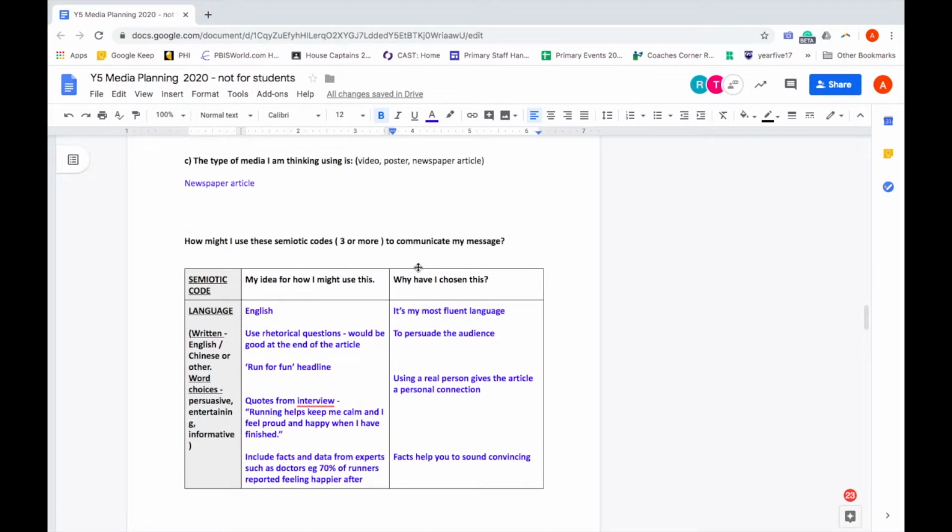Hello Year 5, we're going to have a look at the next section that you are going to plan, which is planning out the semiotic codes for your piece of media.